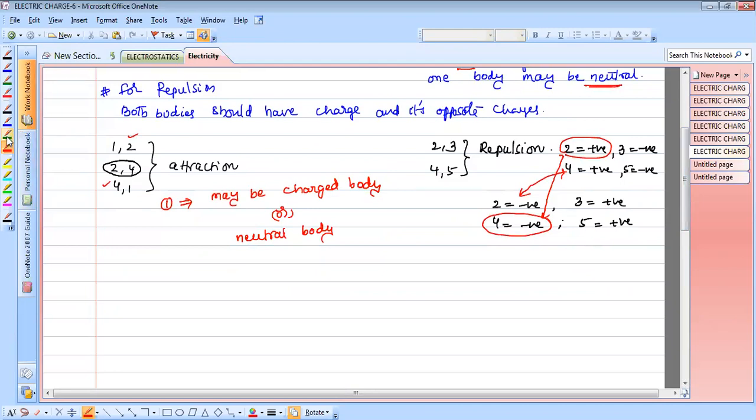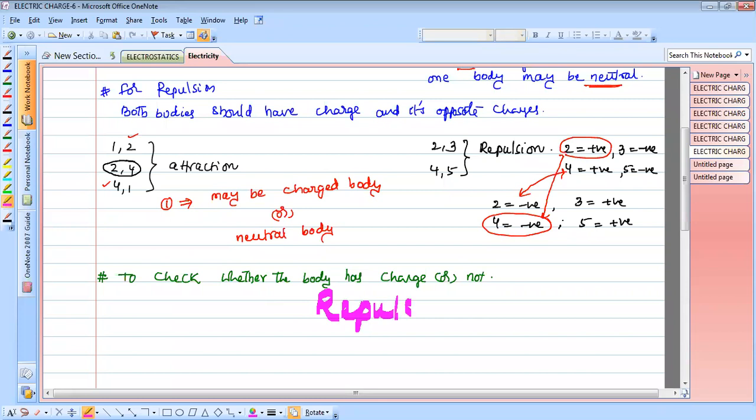Here, what we conclude is that to check whether a body has charge or not, repulsion is the best test.